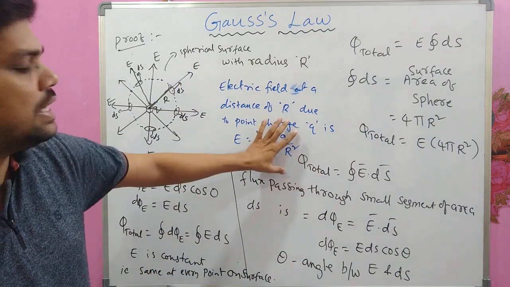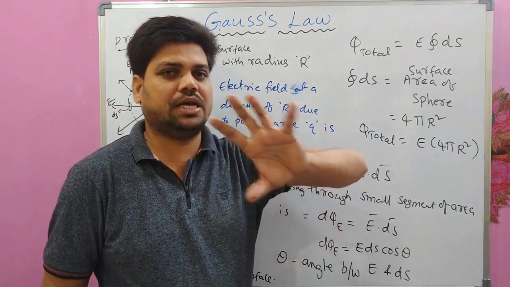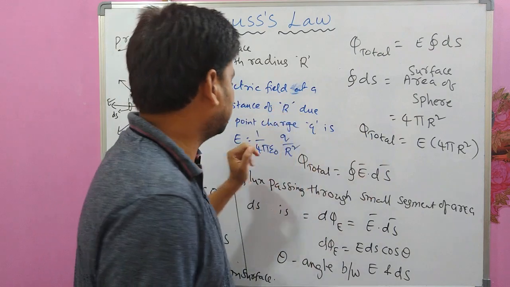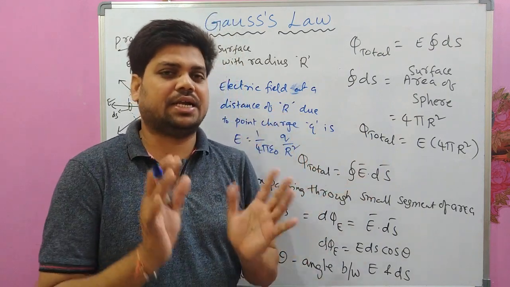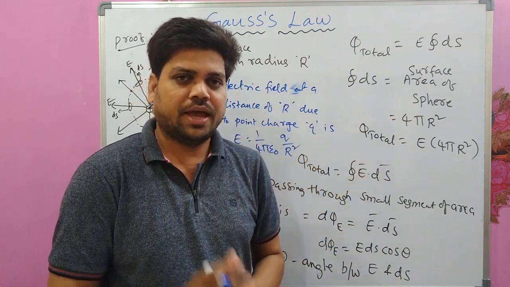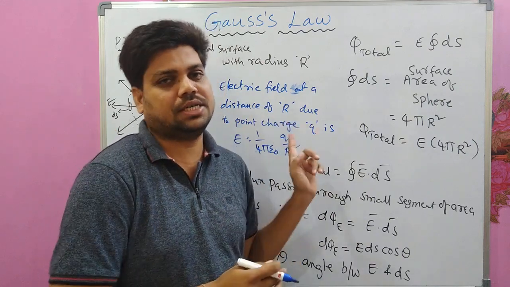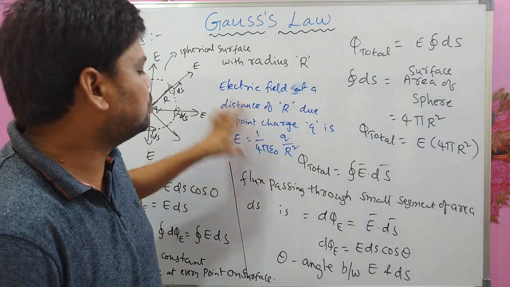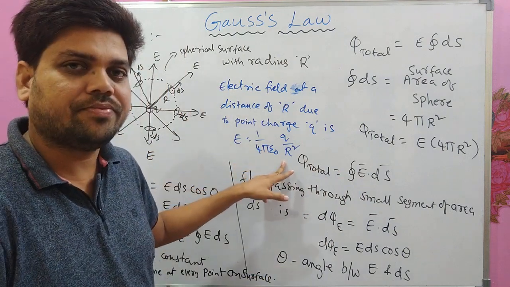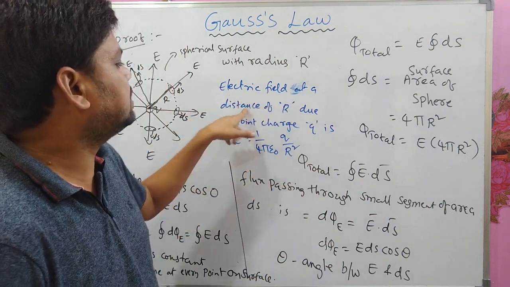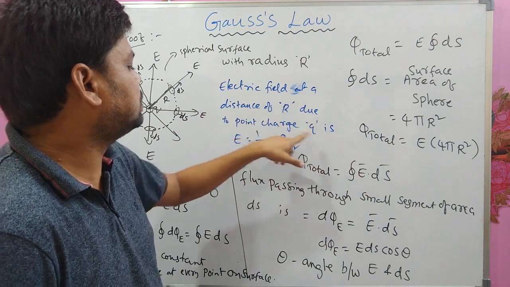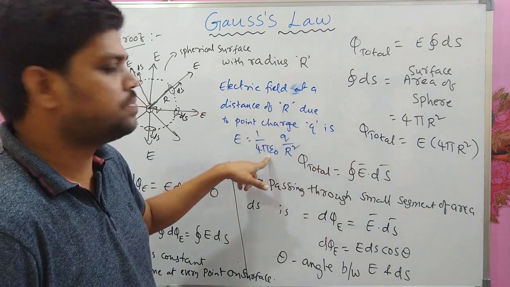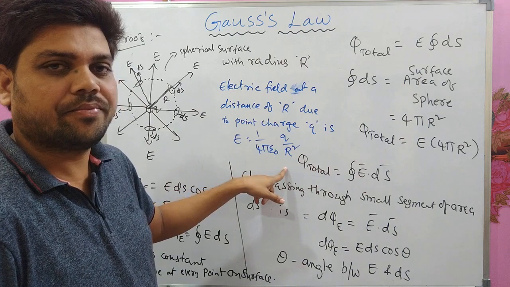This was calculated in one of my previous video lectures when I discussed electric field and electric field lines. I think lecture number 3, electrostatics. You can watch that video so that you will understand how this equation came. Electric field at a distance of r due to point charge Q is 1 by 4 pi epsilon naught Q by r square.